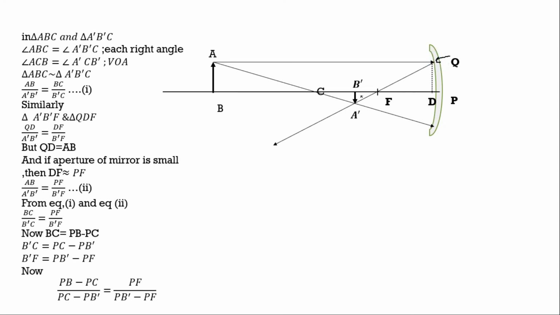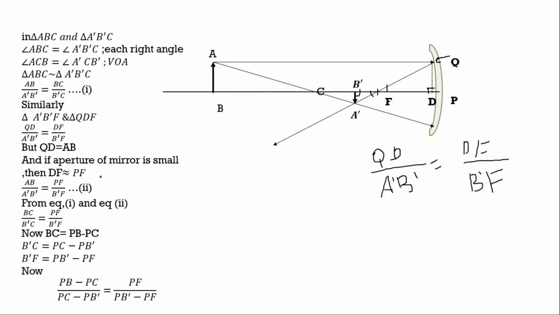Okay. So we'll find again this is 90 degrees, and this is also 90 degrees. And this is a vertically opposite angle and this is also a vertically opposite angle. So these two triangles are again similar. So I wrote again the similarity concept, that means QD upon this perpendicular, A'B' is also perpendicular. So A'B' equals, here the base is FD or DF, DF upon FB'.